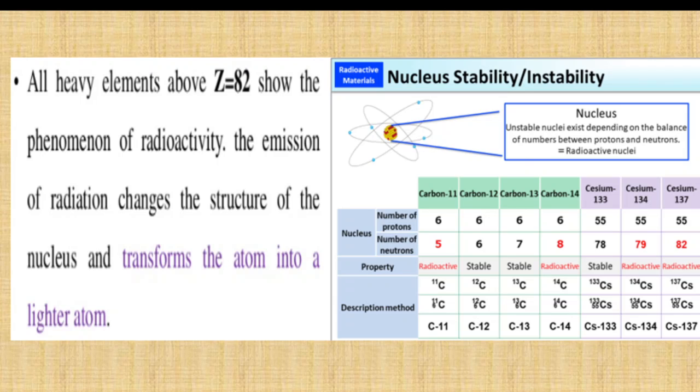The heavy elements above atomic number 82 show the phenomenon of radioactivity because of the large number of protons and neutrons in the nucleus. The emission of radiation changes the structure of the nucleus and transforms the atom into a lighter atom. So an excess of neutrons also makes the nucleus unstable. This is the reason for the radioactive process.